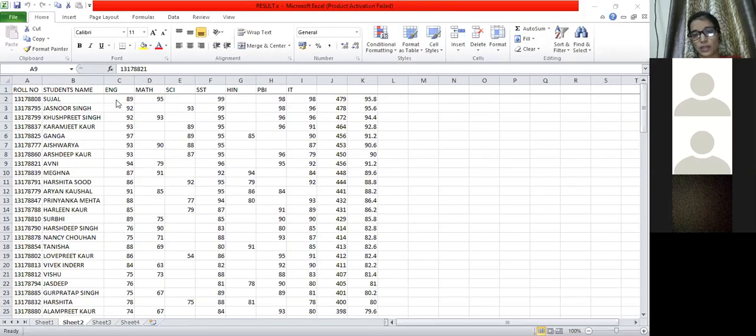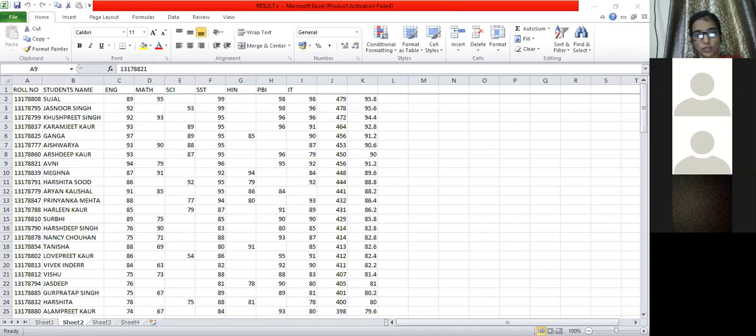Sujal, who got the maximum percentage, topper of our school: 89, 95, 99, 98, 98. So 89 has not been calculated. Only the maximum marks have been calculated. This way they are getting the highest percentage. If you are not taking 98 over here, clear, you will get less marks.